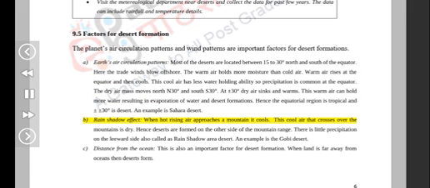Rain shadow effect. When hot rising air approaches a mountain, it cools. This cool air that crosses over the mountains is dry. Hence deserts are formed on the other side of the mountain range. There is little precipitation on the leeward side, also called the rain shadow area desert. An example is the Gobi Desert.